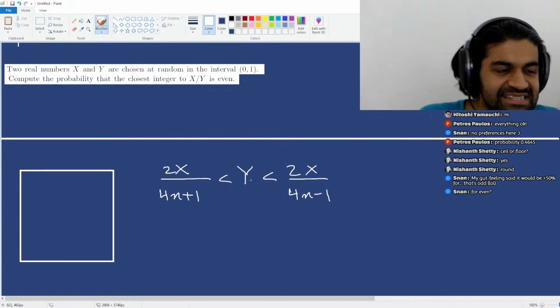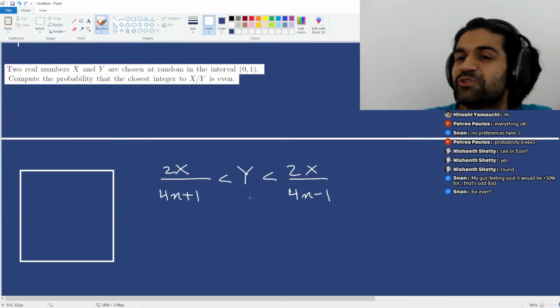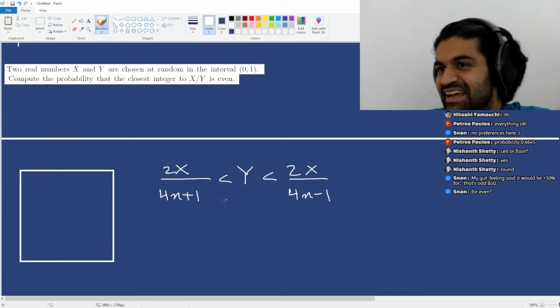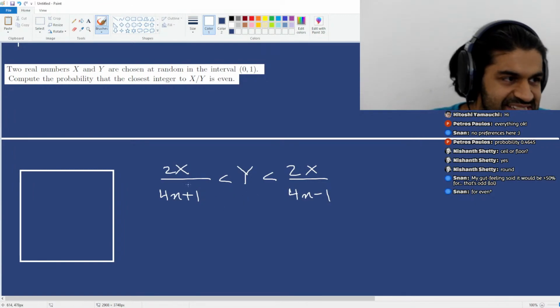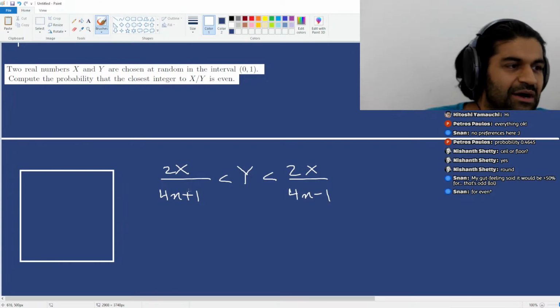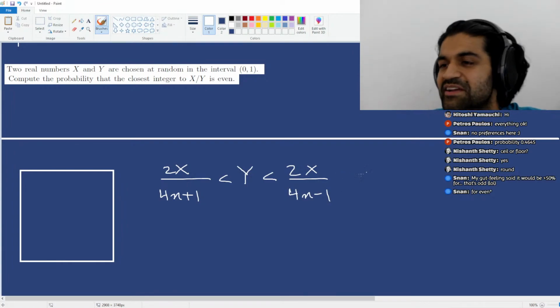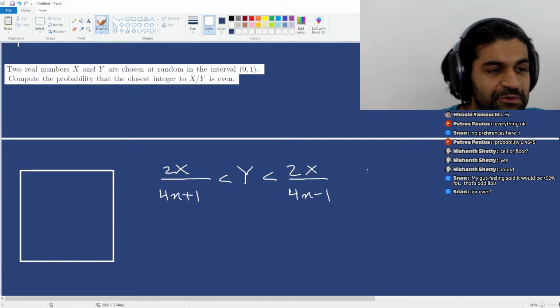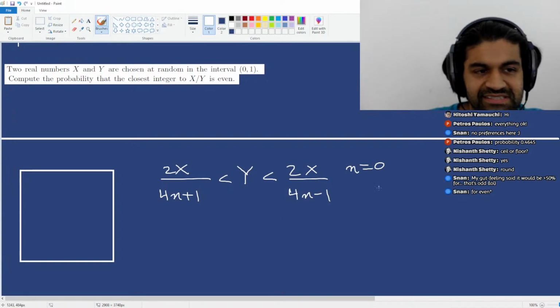Basically, this is just the area between two line segments, essentially. And so, for example, let's see what this equation is saying when n is equal to 0. Okay, let's examine that first.